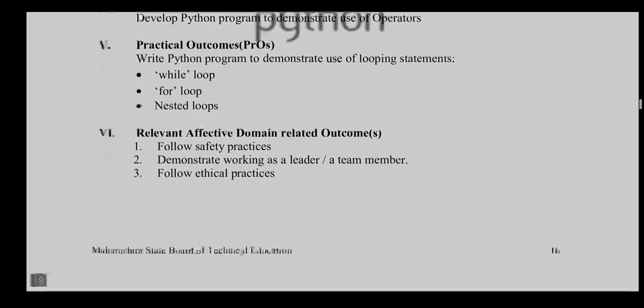Okay, so the relevant affective domain related outcomes are: follow safety practices, demonstrate working as a leader or team member, and after all, follow ethical practices.